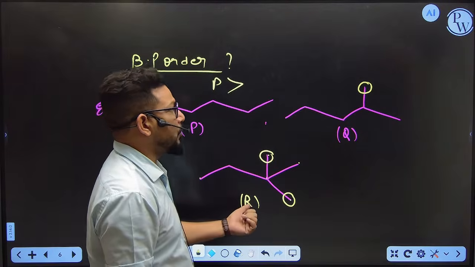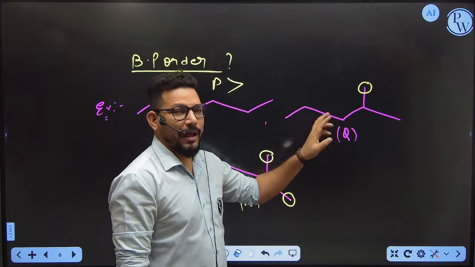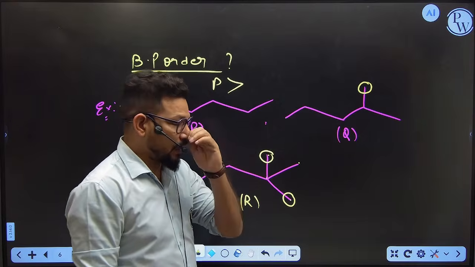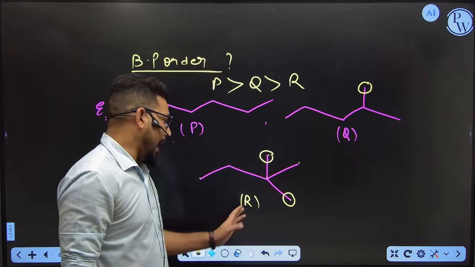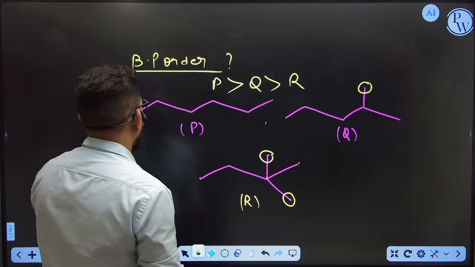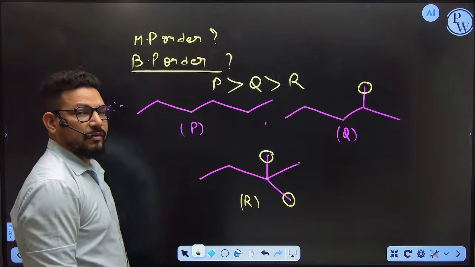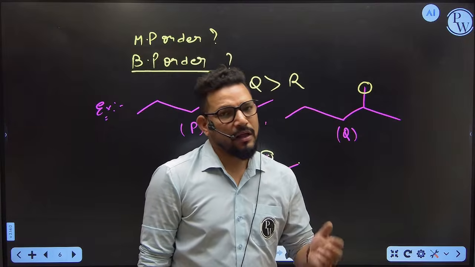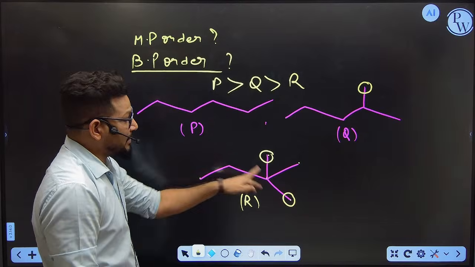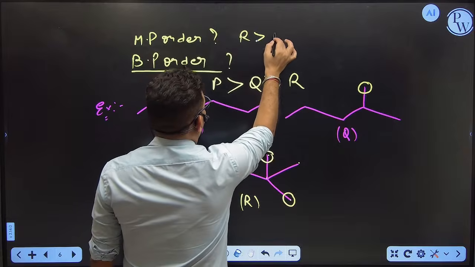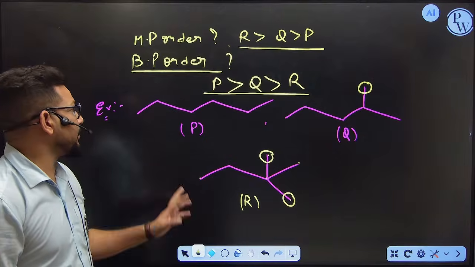Then after, if you are going to compare between Q and R, then you can see in R the branching is more, in Q branching is less. So comparatively, the boiling point of Q is higher than R. Why? Because in R the branching is more. And similarly, what is the melting point order? Then you know very well, whatever property changes with the straight chain is inversely proportional to the branching of the carbon. So the melting point is higher where the branching is maximum. Then the order should be R, then Q, and then P. So this is the way through which we compare the boiling point and melting point of different kinds of hydrocarbons.